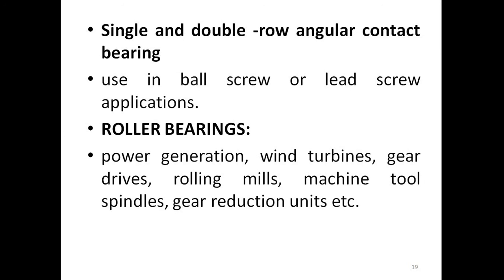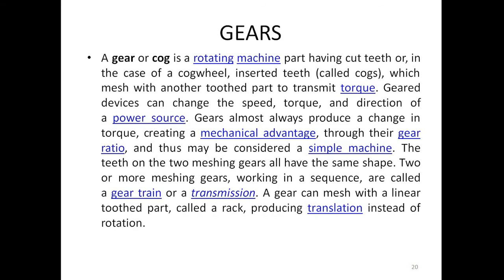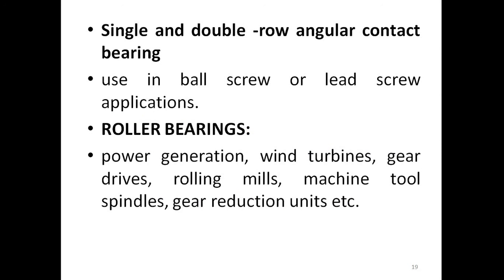Then the second one is a roller bearing: power generation, wind turbine, gear drives, rolling mills. You already know that machine tool spindle and gear reduction units use roller bearings. Right now, from the bearing it is clear that there are two main types, plain bearing and rolling contact bearing. In a rolling contact bearing again ball bearing is there and roller bearing is there. In the case of ball bearing, balls are used as the rolling element, and in case of roller bearing, rollers are used.